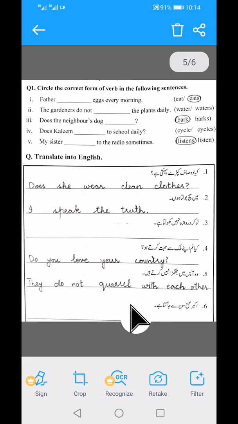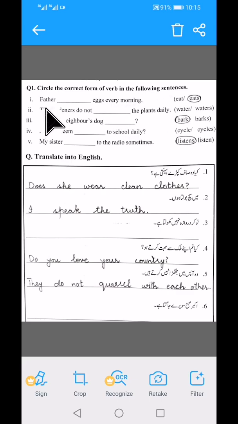Now students, here is the drill of your summer pack. Some of the sentences are done here, but you have to do the rest of the sentences yourself. The question is: circle the correct form of verb in the following sentences.